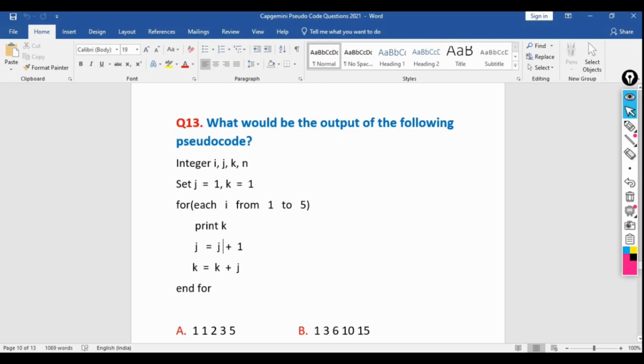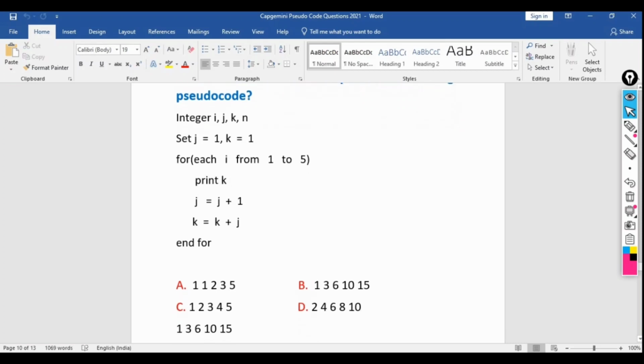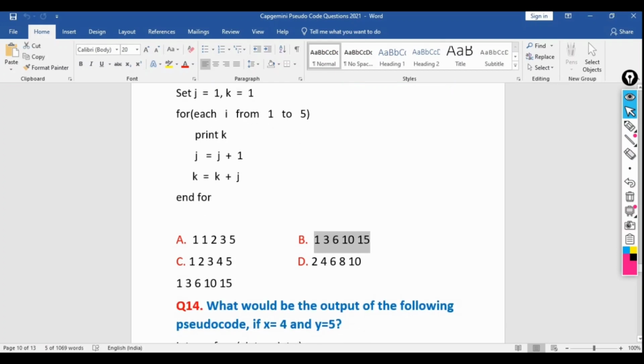Then we are assigning k equal to k plus j. Initially the value of k was 1, and the updated value of j is 2. So here 1 plus 2, and the updated value of k will be 3. Again it will go to the for loop. In the second iteration it will be printing the k value, that means 3. Likewise it will be printing 1, 3, 6, 10 and 15. So this is the final result.